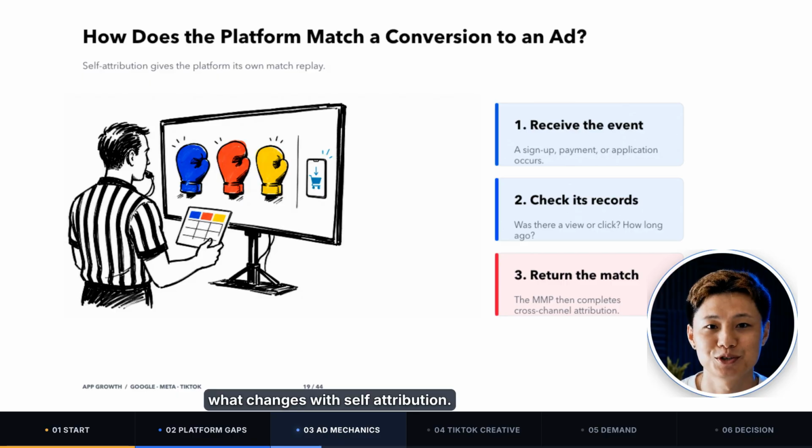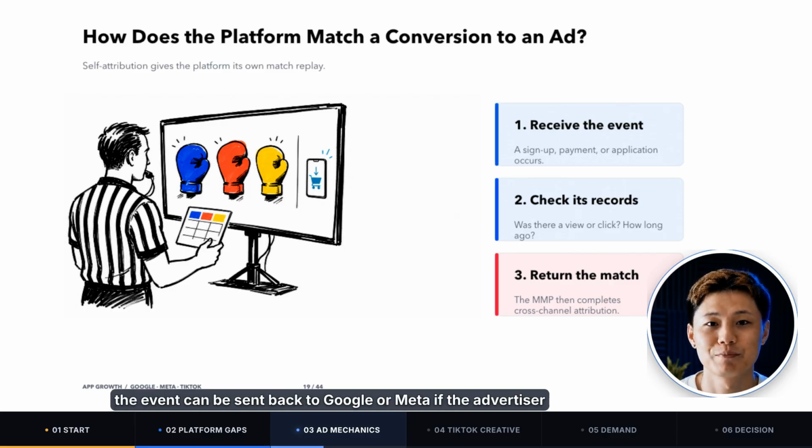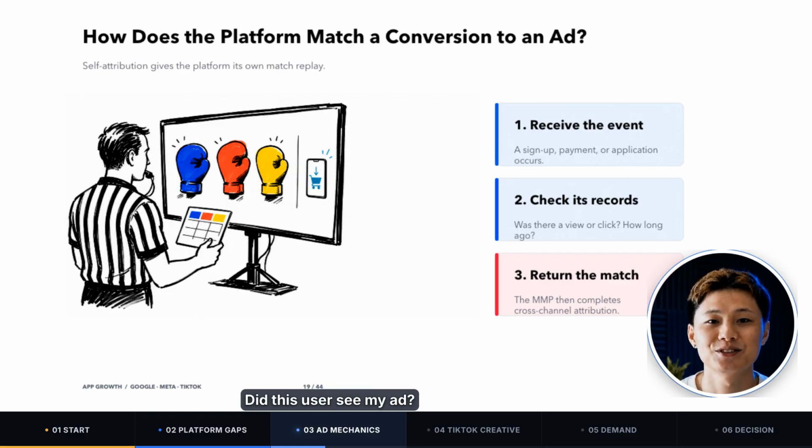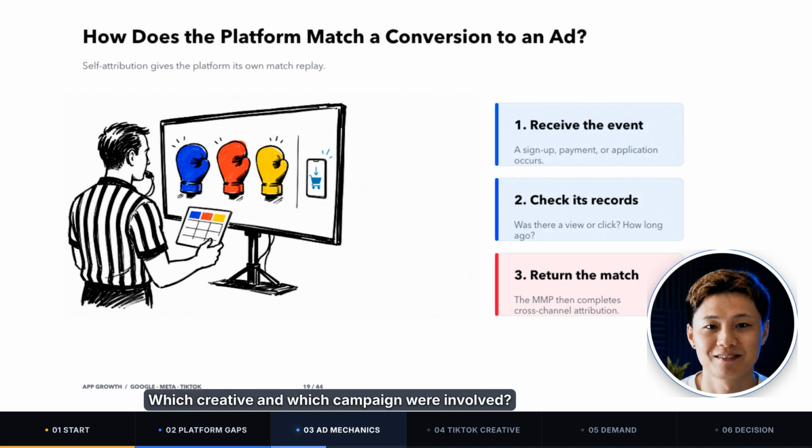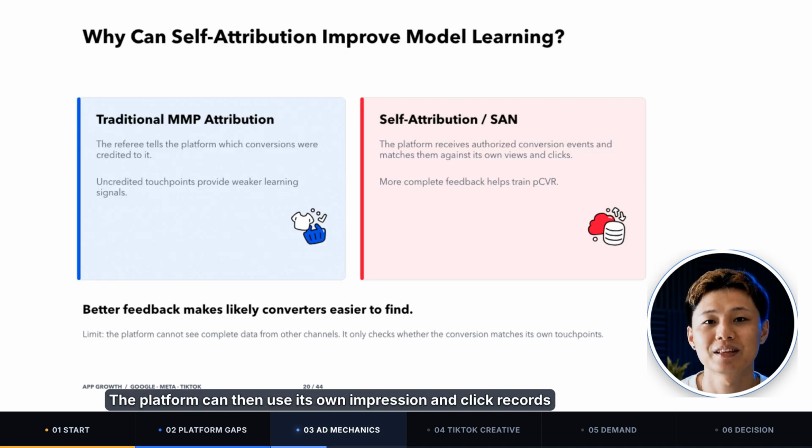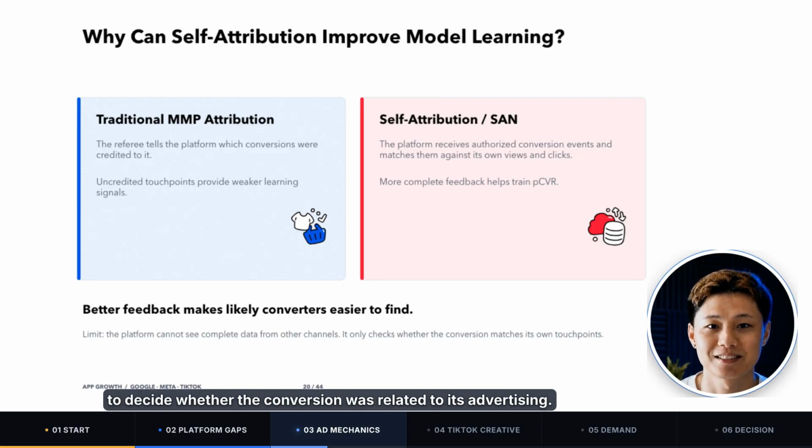What changes with self-attribution? Under a self-attribution model, the media platforms start getting their own game footage. When a registration, payment, or application happens inside the app, the event can be sent back to Google or Meta if the advertiser has authorized the data sharing and enabled full postbacks. After Google or Meta receives the event, the platform checks its own records. Did this user see my ad? Did they click my ad? How long ago did that happen? Which creative and which campaign were involved? The platform can then use its own impression and click records to decide whether the conversion was related to its advertising.